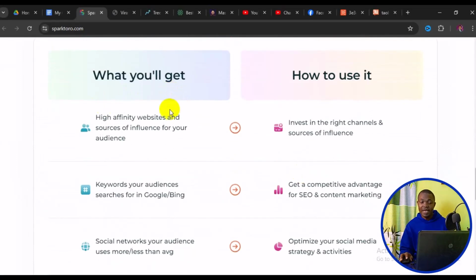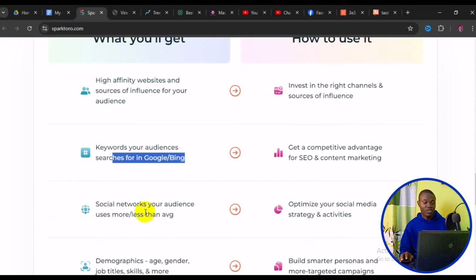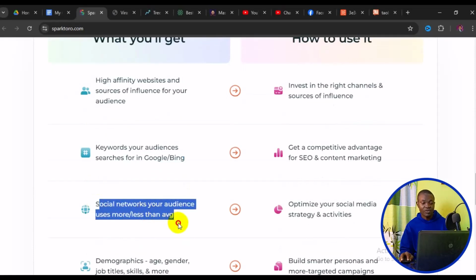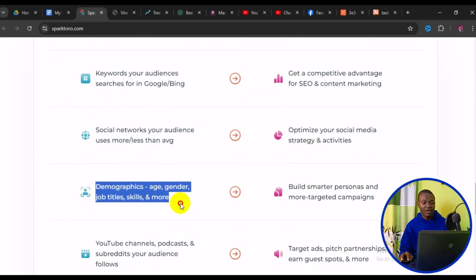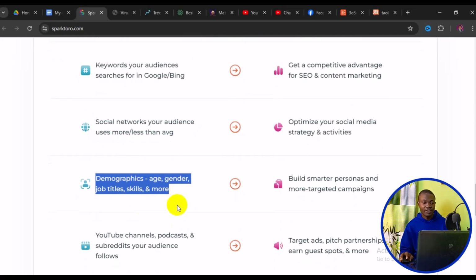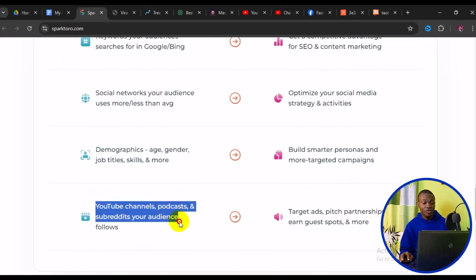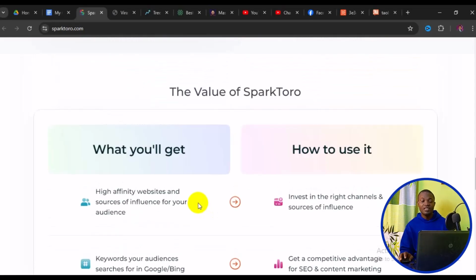And what you will get when you sign up with the site: highly available websites and sources to influence your audience, keywords your audience searches for in Google and Bing. So this is what you are getting. And also social networks your audience uses more or less than average, and the demographics, age, gender, job titles, and more. Then also YouTube channels, podcasts and subreddits your audience always follows. This is a great deal to target your audience, most especially if you are selling courses on the internet or you are a social media influencer.